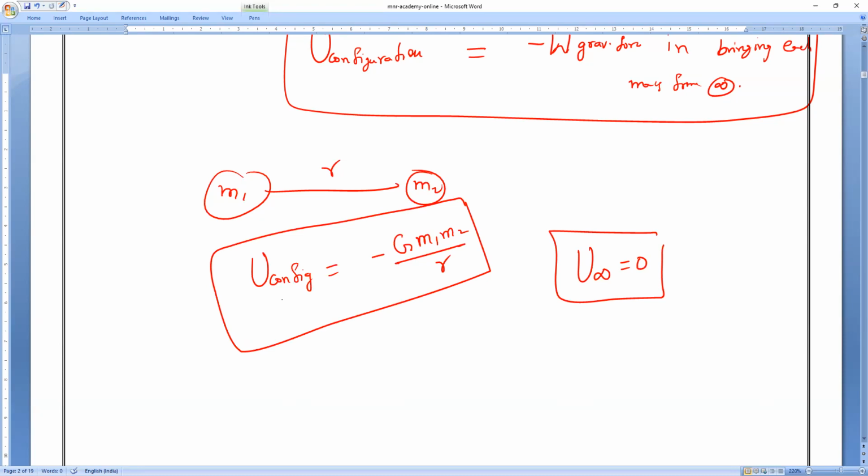And what is the unit of potential energy? Anybody can tell? What is the unit of potential energy? Energy. Speak, guys. Joules. Equals joules.